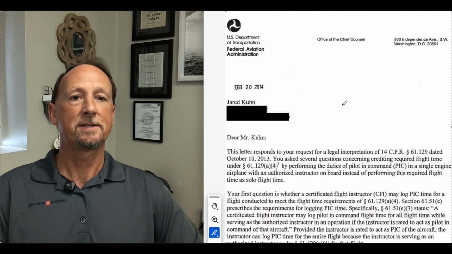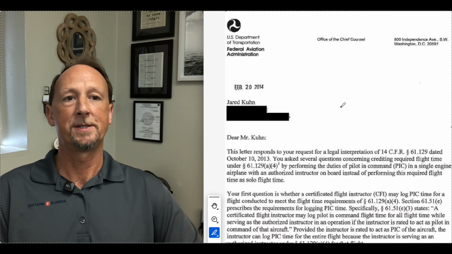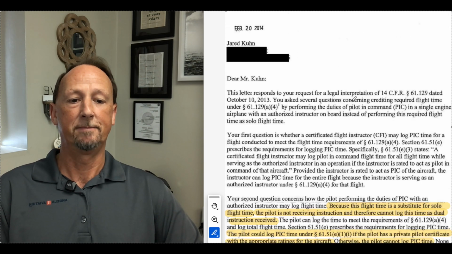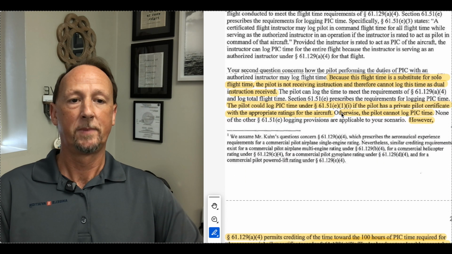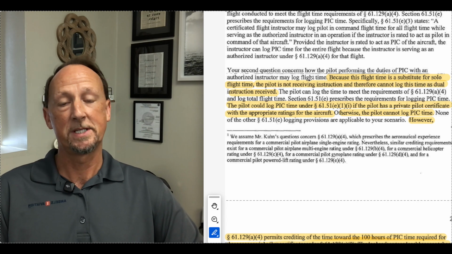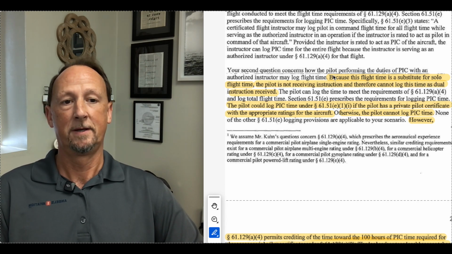Let's move on to this next legal interpretation, which will help you understand this logging of time a little better. Kuhn, 2014. Okay, this is discussing who can log PIC during this flight. And this one's interesting because there are some nuances here.